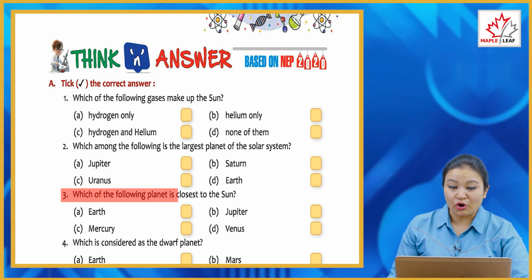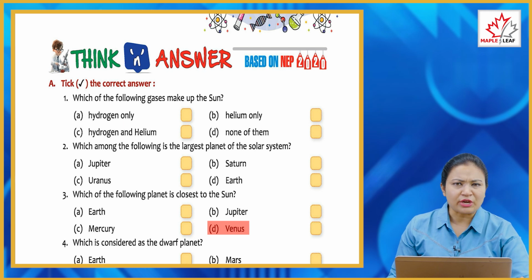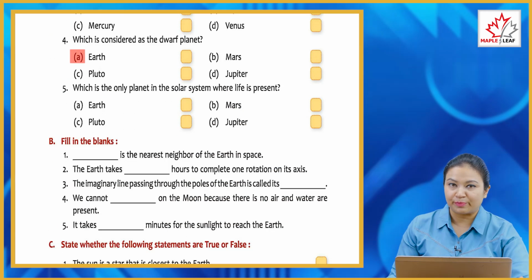Jupiter. Third, which of the following planets is closest to the sun? Option A. Earth, option B. Jupiter, option C. Mercury, or option D. Venus. So can you guess it? Which is the closest planet to the sun? It is C. Mercury.